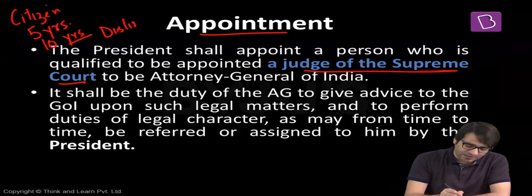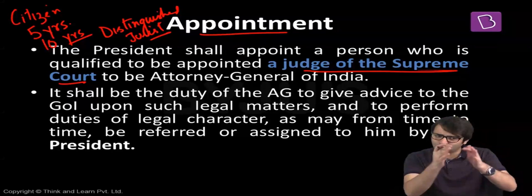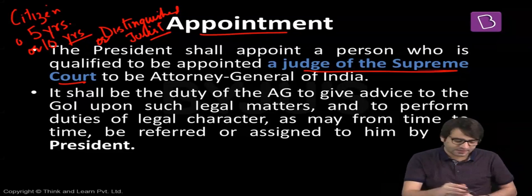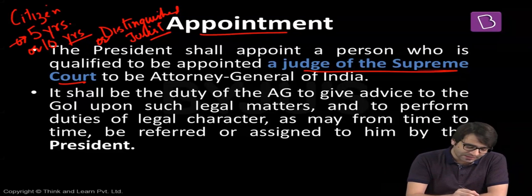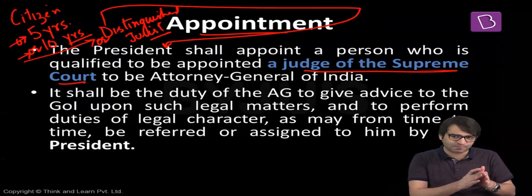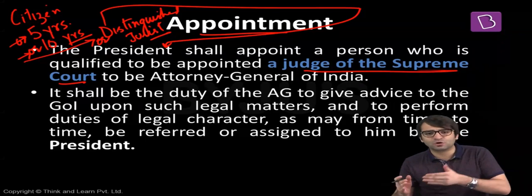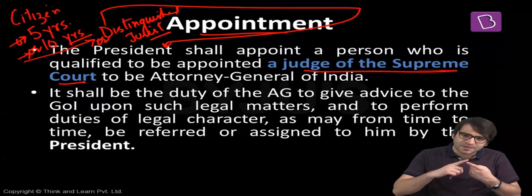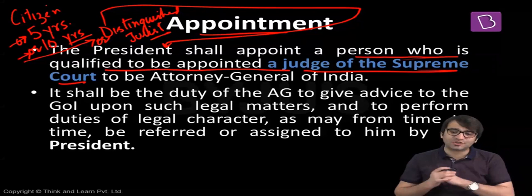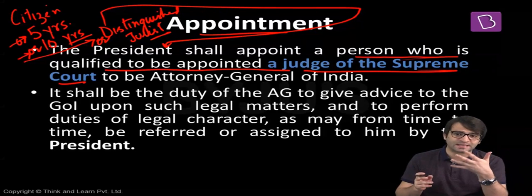And there's another qualification: if you are a distinguished jurist. Does that mean you have to follow all these qualifications and then you can be eligible to be appointed as the judge of the Supreme Court? No, it is or. You have to be a citizen of India and 5 years as a judge in one or more high courts. If not, 10 years as an advocate in one or more high courts. If not, you should be a distinguished jurist in the eyes of the President of India. And if these are the qualifications required for somebody to be appointed as the judge of the Supreme Court, then you are also qualified to be appointed as the Attorney General of India. That means the Attorney General of India is appointed by the President, and the President shall appoint a person who is qualified to be appointed as a judge of the Supreme Court.